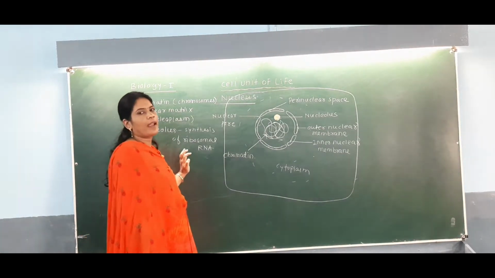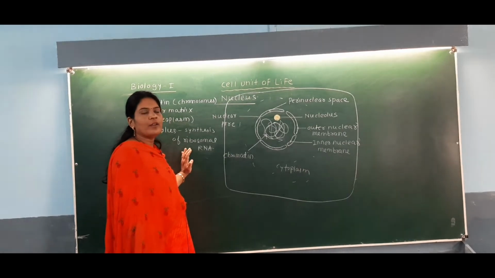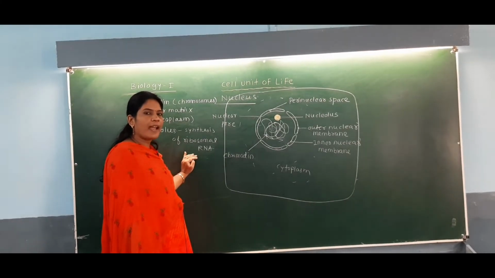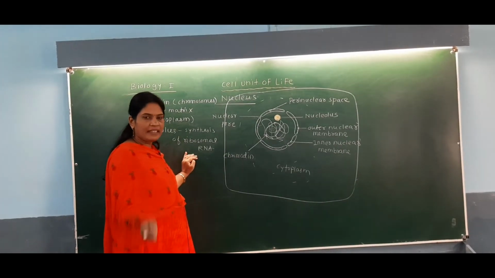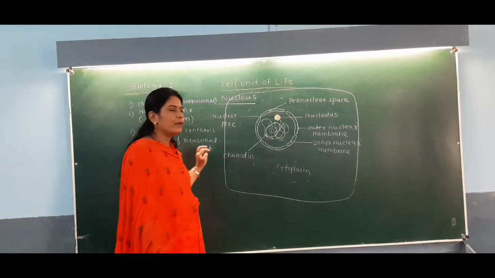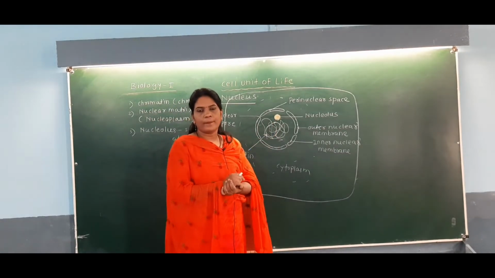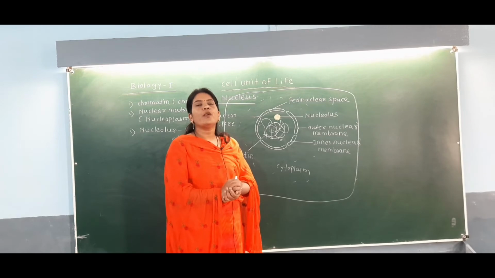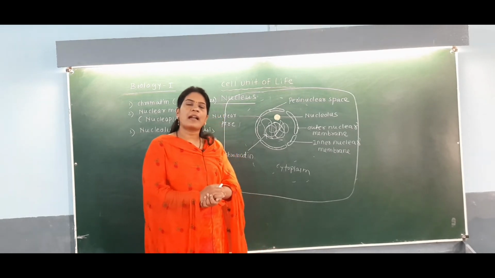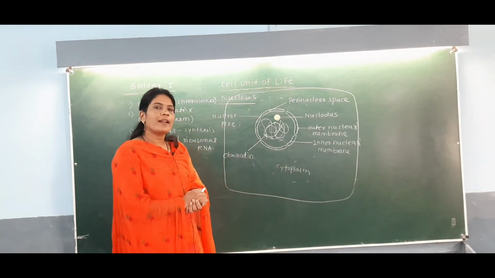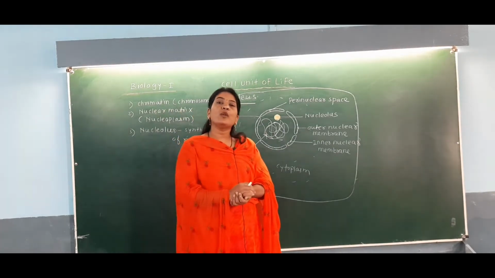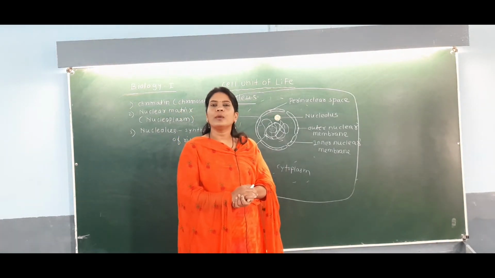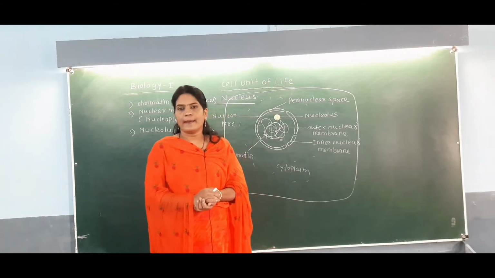Okay, so here you can observe that in a nucleus there will generally be only one nucleolus. But see here, if you observe the various types of plant cells or animal cells, you can also observe that there is only one nucleus per cell.